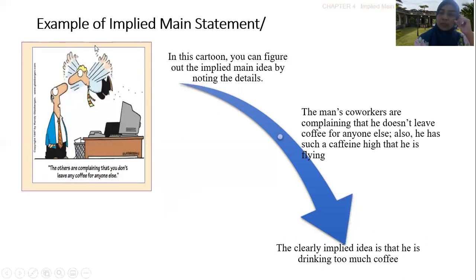So why is the white man flying? Because this man is drinking too much coffee, and coffee contains caffeine. So when the man drinks too much coffee, it means that his body contains too much caffeine. Caffeine makes people fly. Okay, so the social message here is that you have to share the coffee with others.